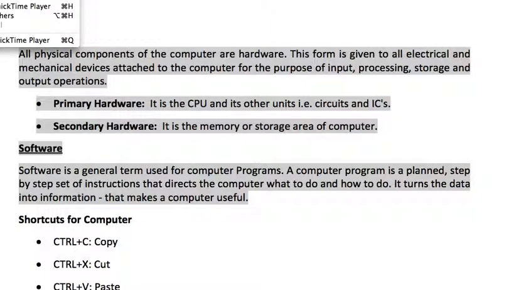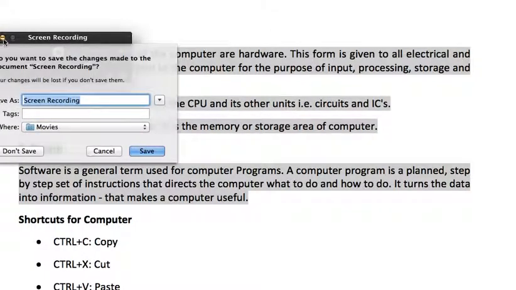So software, you can say, is the heartbeat of the computer, and if the heartbeat is gone, the computer will not work. All the components of hardware support the computer and software to process the data and to give results.